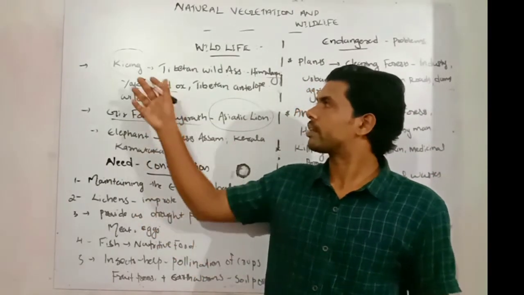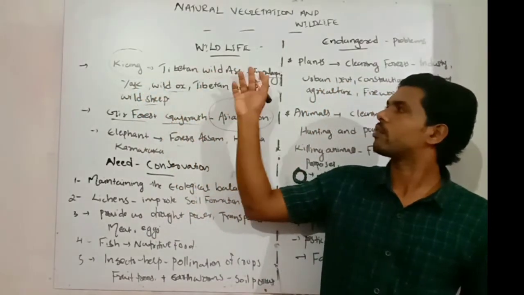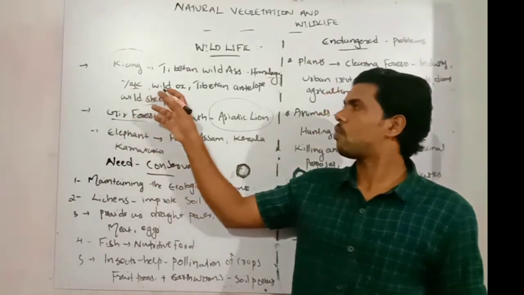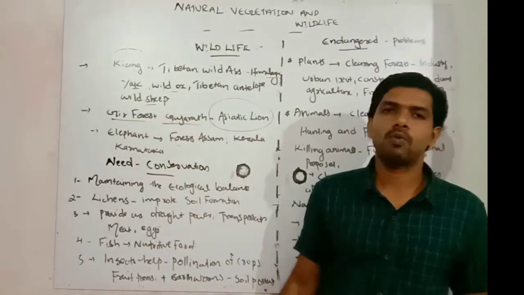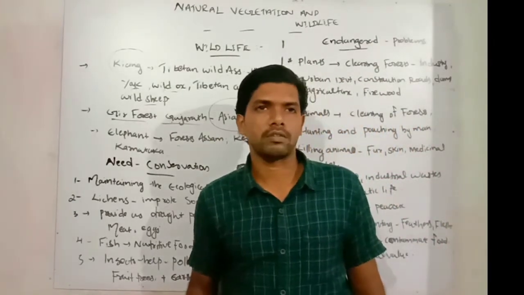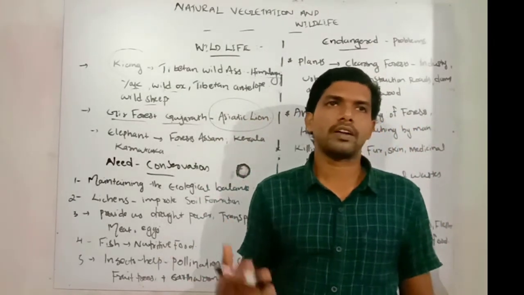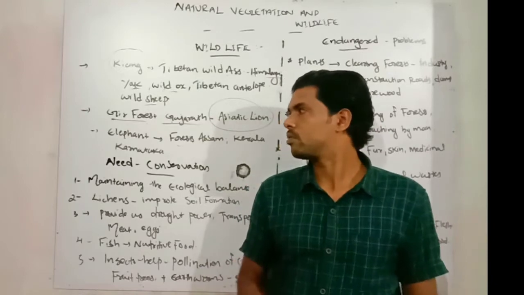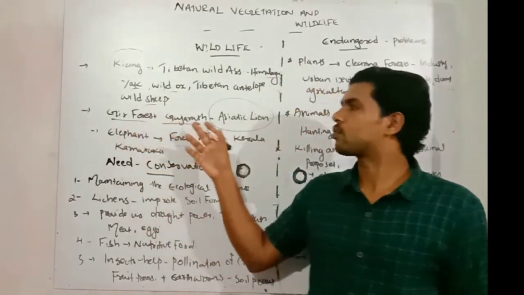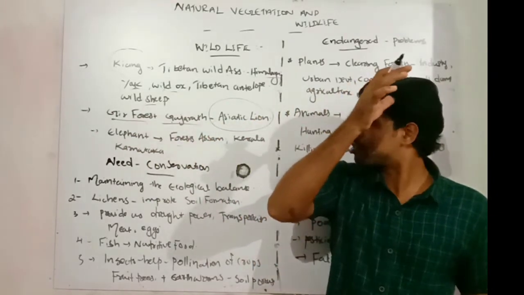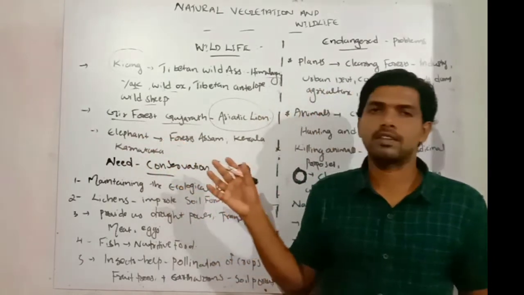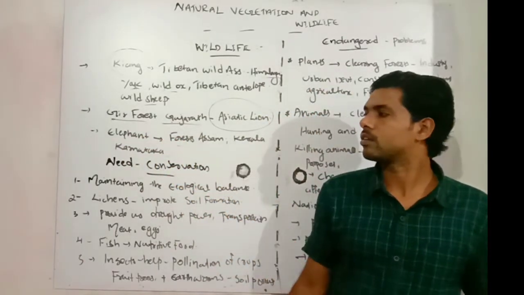So once again, the Kiang, a Tibetan wild ass, is found in the Himalayan region. Other species there are the yak, wild ox, Tibetan antelopes, and wild sheep. Our national animal, the Bengal Royal Tiger, is found in the Sundarban Delta, especially the mangrove forest region. The Gir forest in Gujarat is very famous for the Asiatic lion. And the elephant is very famous in the forests of the Assam region, then Kerala and Karnataka.